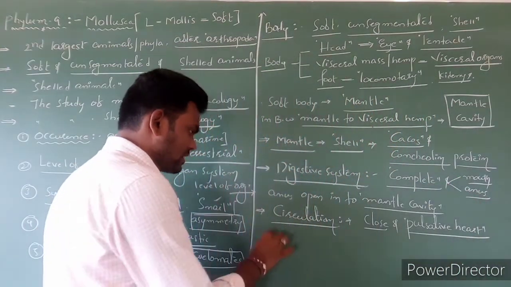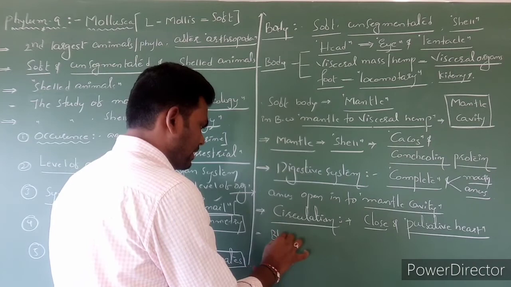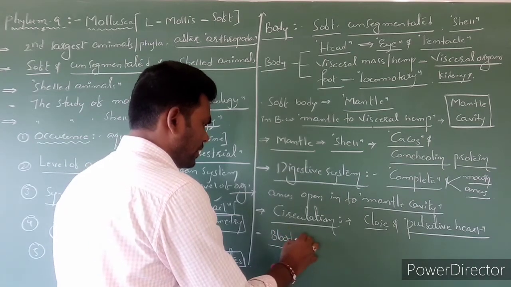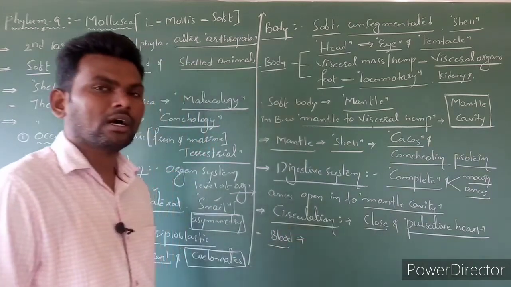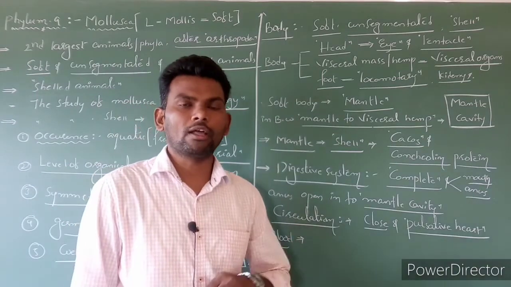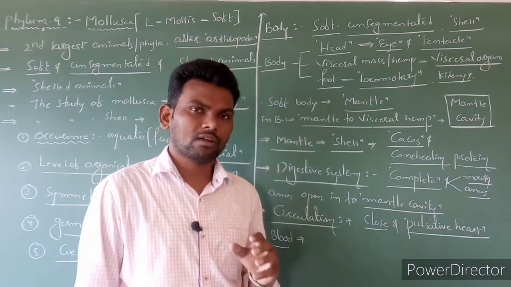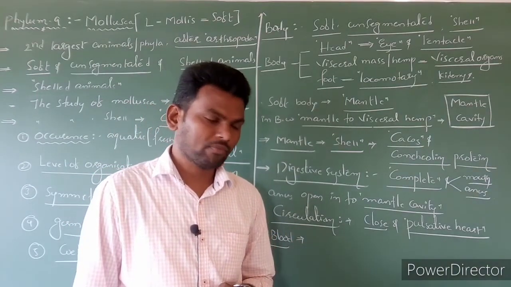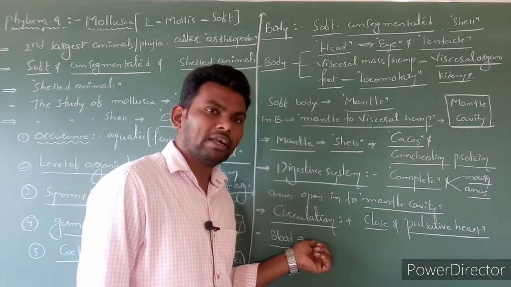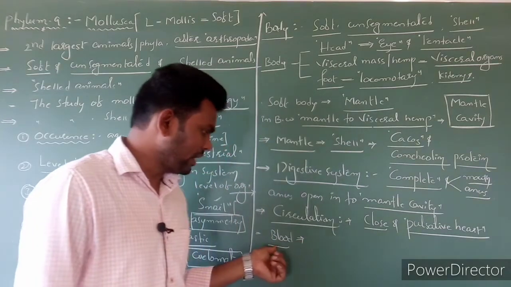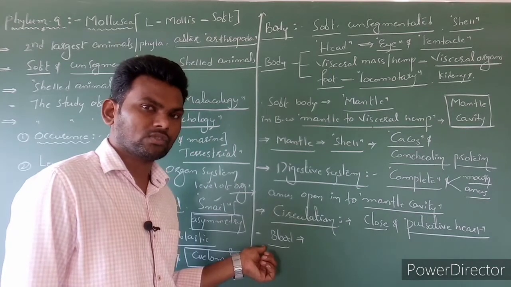Next, here the circulating fluid is nothing but blood. In mollusca, the blood is blue or green in color. The question is, sir, generally the blood is red in color, but why in mollusca is the blood green as well as blue?